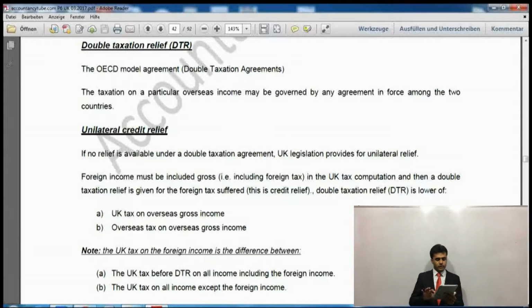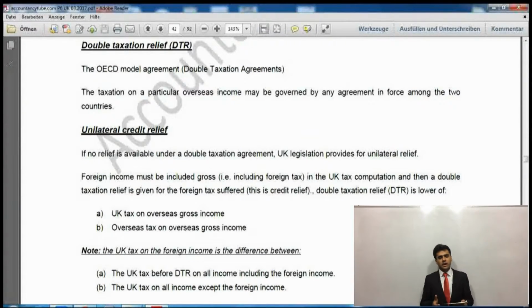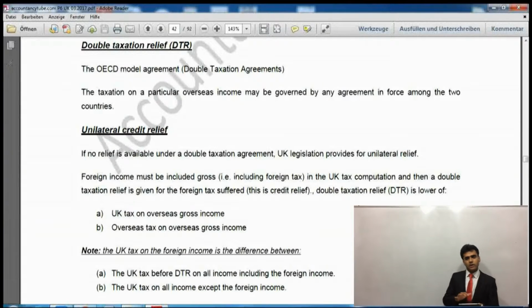Alright? So let's go ahead and read from the notes now. What does it say? The first one says double taxation relief, DTR. And another interesting thing is that this double taxation relief is not only relevant for income tax, it is relevant for CGT, it is relevant for inheritance tax. So it could be integrated into any scenario. It could be integrated into corporation tax, and any other tax as well. All right. So that's why it is very, very important. The rules which you will study here will be relevant for income tax and any other taxes as well, because it is the same rule.